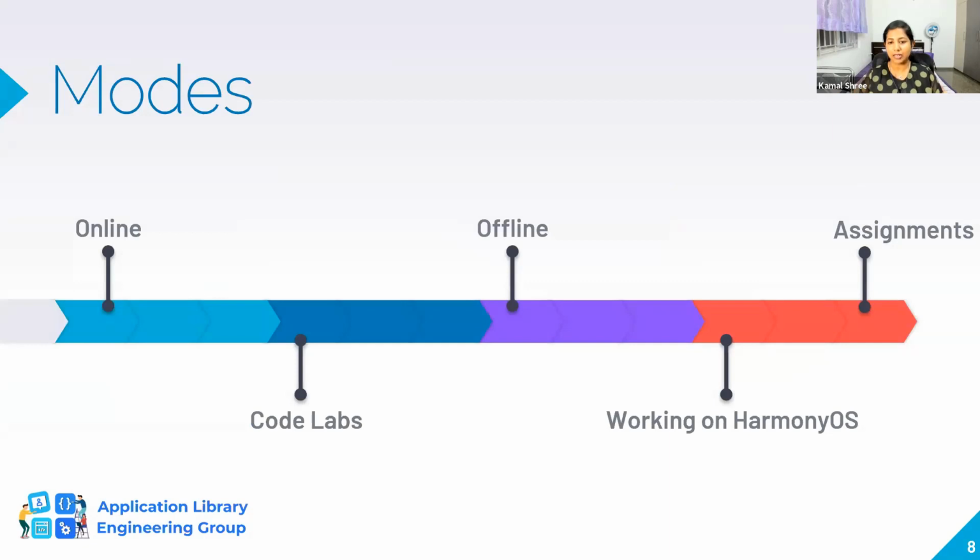If you come across any issues, we have a team of experts helping you. We also have a contest available. That is another way to understand how much you've learned and how well you can work in a team, come up with an idea, and execute it. So these are the different modes you would find yourself going through in this training process.